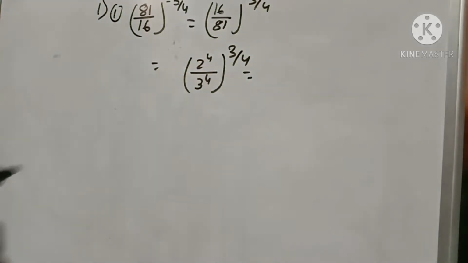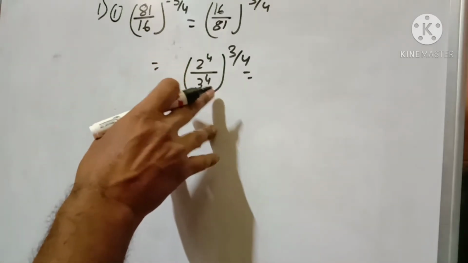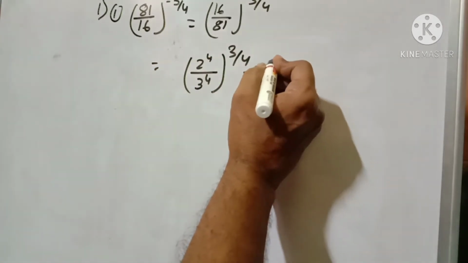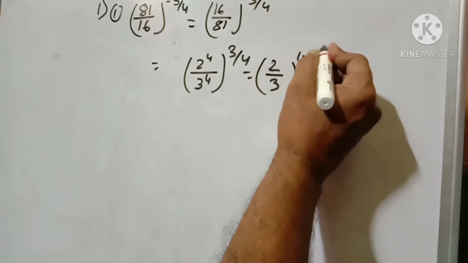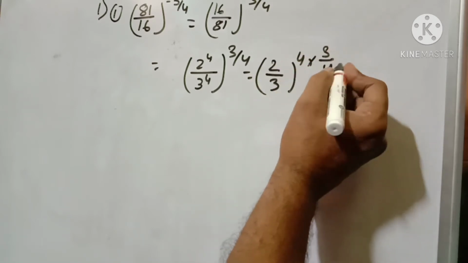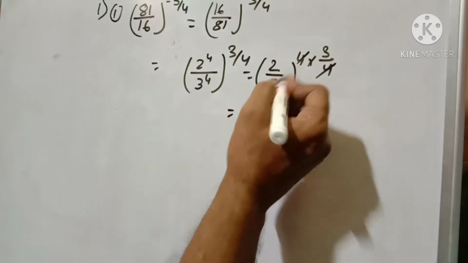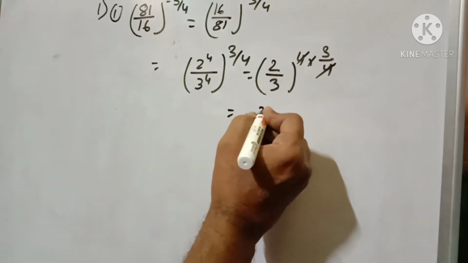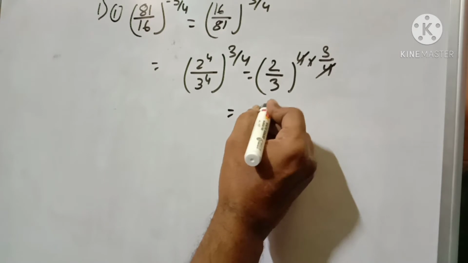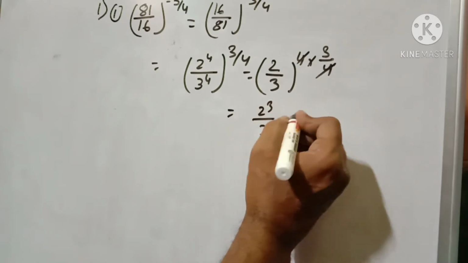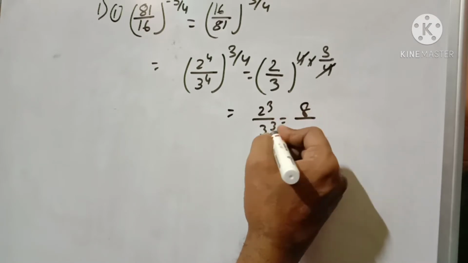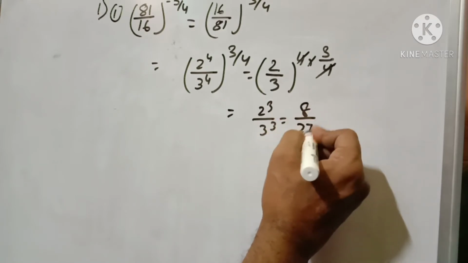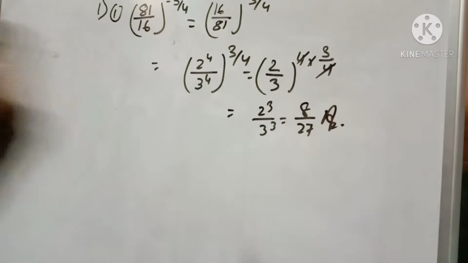Now as I told you, from the laws of exponents I can write this part as 2 by 3 to the power 4 into 3 by 4. So this 4 cancels, it will be 2 to the power 3 by 3 to the power 3. 2 to the power 3 means 2 into 2 is 4, 4 into 2 is 8. So 8, and 3 3s are 9, 9 3s are 27. This is our required answer. Write down please.